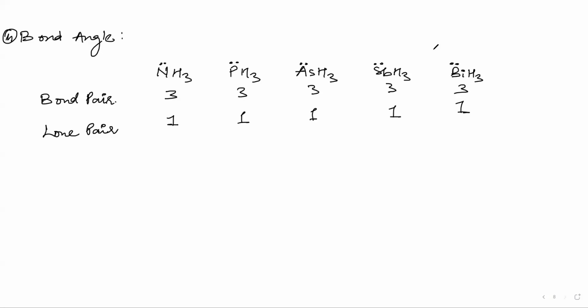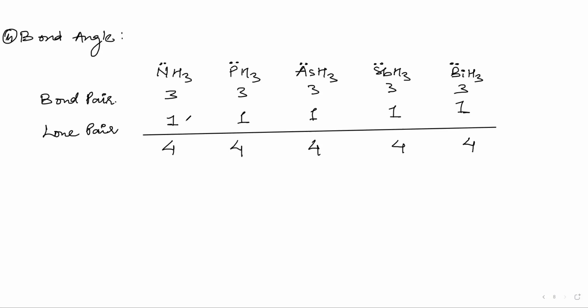Now, can you see the bond pair plus lone pair sum? It is 4 in every case. So we cannot decide till here. 4, 4, 4, and 4. Now the number of lone pairs is also the same. Then after that, we have to see electronegativity.